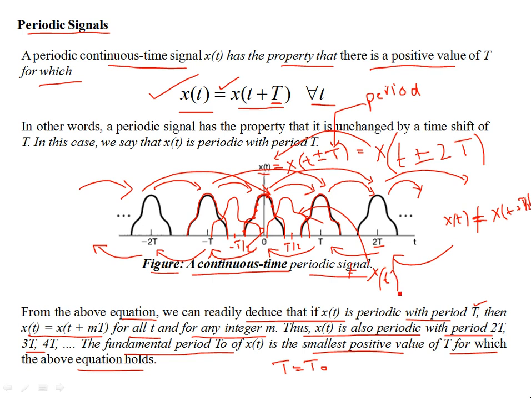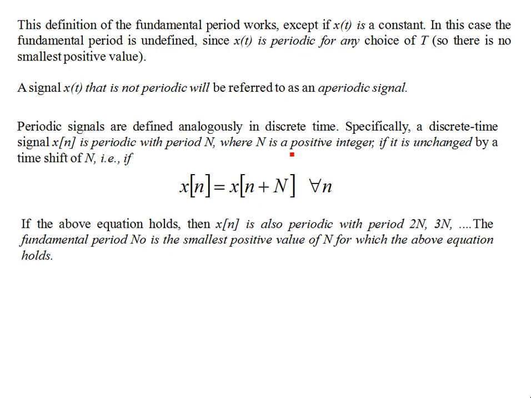So the smallest positive quantity by which you can shift in time and reproduce the original signal x(t) is capital T, and this is the period, which we said is the fundamental period T naught. A periodic signal has the property that it is unchanged by the time shift T. That's the philosophy. The periodic signal remains unchanged; it does not undergo any change if the transformation of time shift is made. So in this case, we can say that x(t) is periodic with period T. That's it. So what about the constant signal?